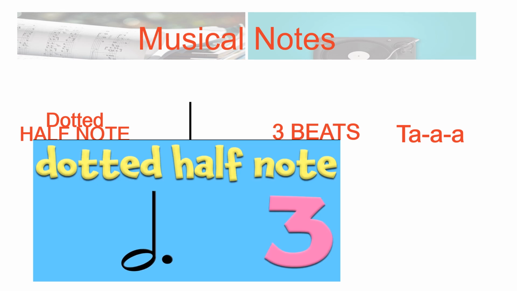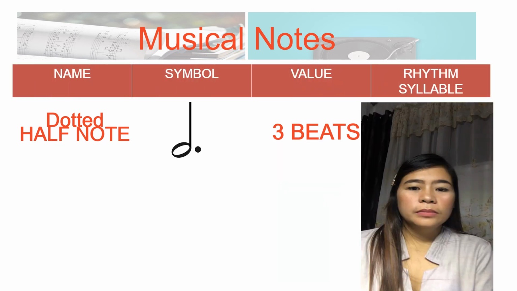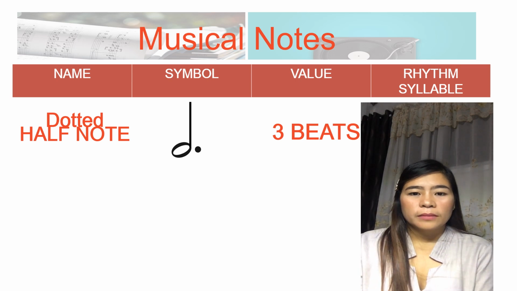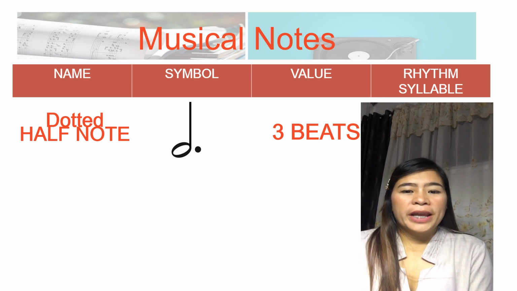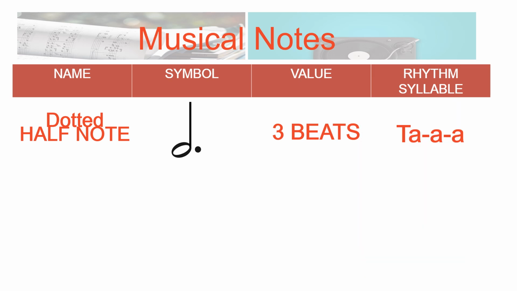So a half note receives 2 beats and 1 beat for the dot, and this will give us 3 beats. That is why a dotted half note receives 3 beats in 3/4 time signature. And the rhythmic clapping for dotted half note is like this. The rhythmic syllable for dotted half note is ta, a, a.